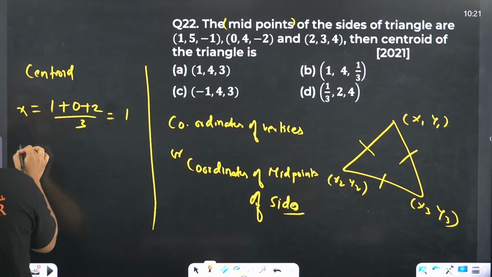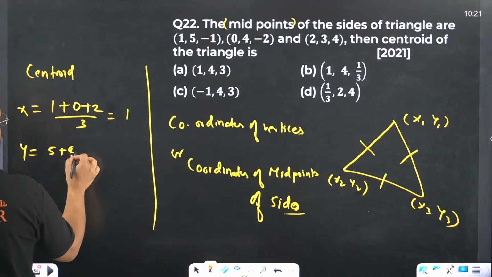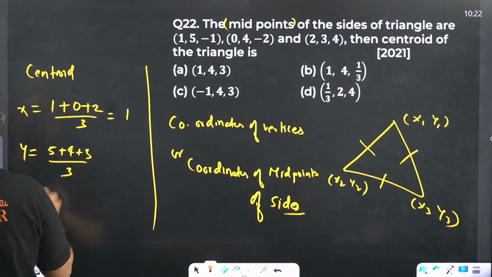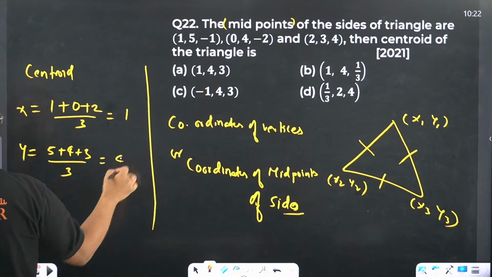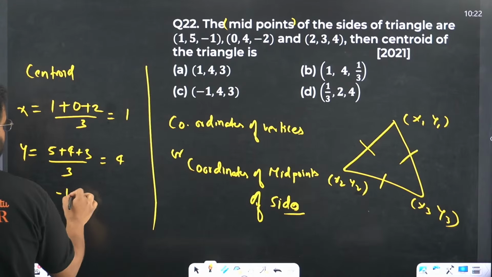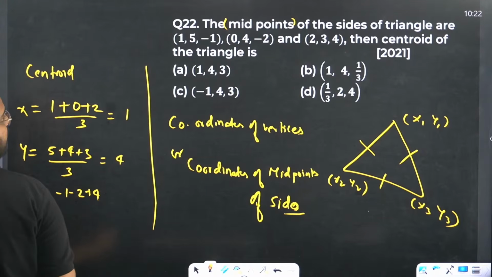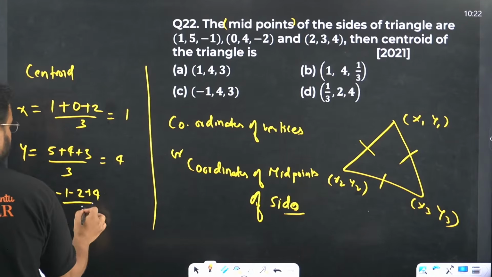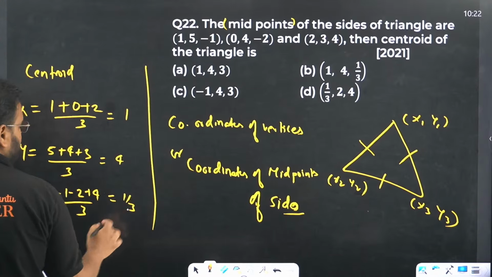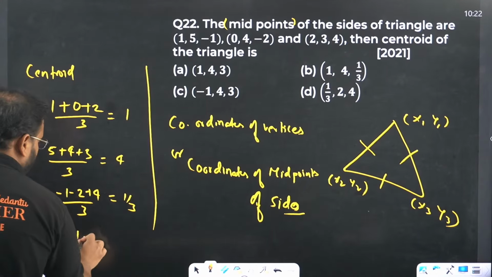3 by 3 is 1. Y value, sir, is 5 plus 4 plus 3 by 3. We get 9 plus 3 is 12. 12 by 3 is 4. So 1, 4. And z value is what, sir? Minus 1, minus 2, and 4, right? So you get here simply 1 by 3, I guess, right? 4 and minus 3. So we get 1 by 3. So your vertex, the coordinate becomes 1, 4, and 1 by 3. Option B is correct.